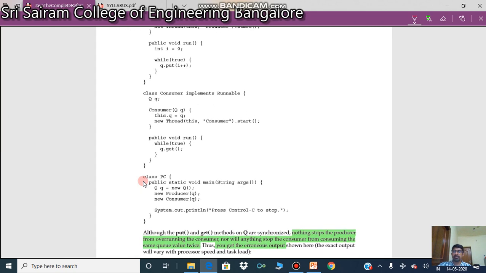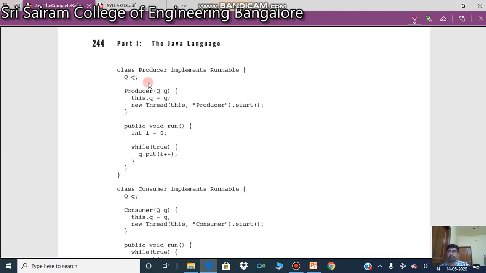So we have another class called Producer, which implements the Runnable interface. I have created an object of the class Q, which is my previous class, and this is the Producer constructor, which takes the previous class object as a parameter. And we have this.q. I'm talking about this q. What is there in this q?